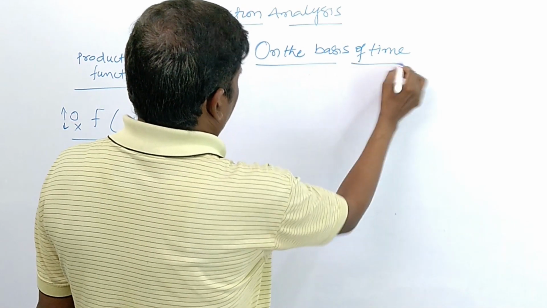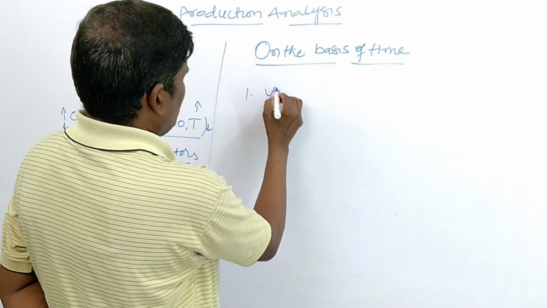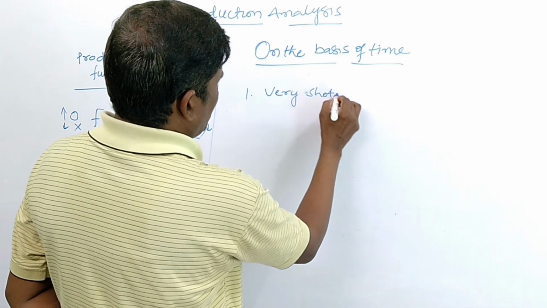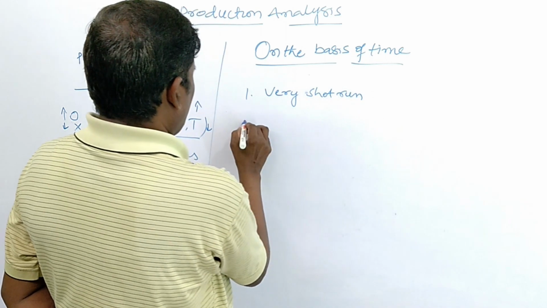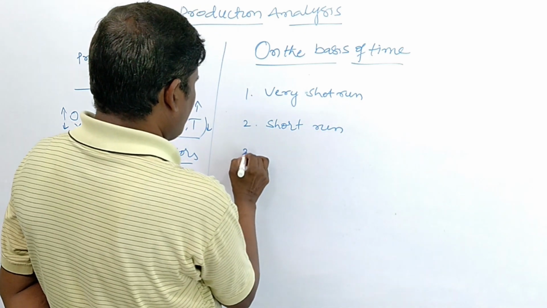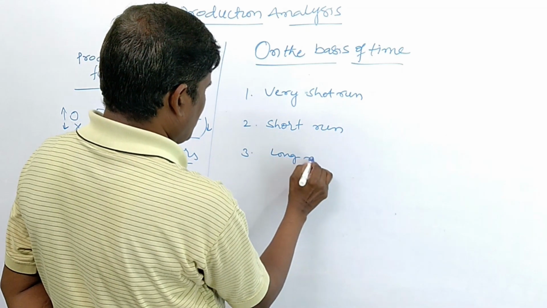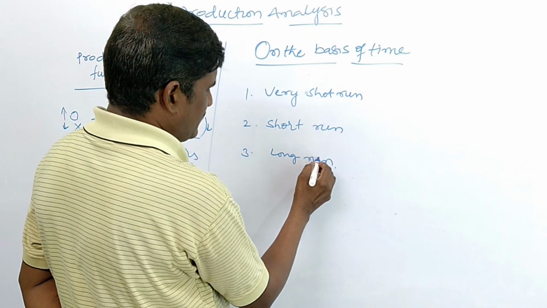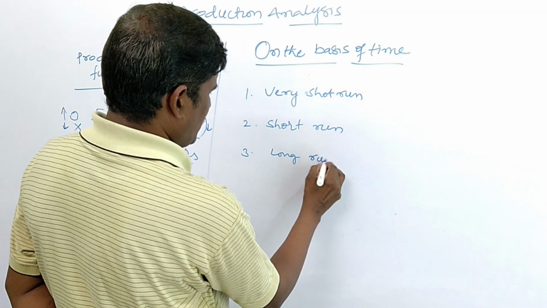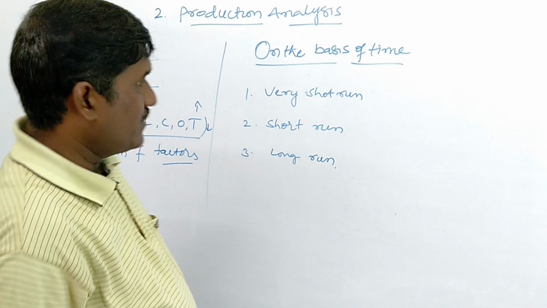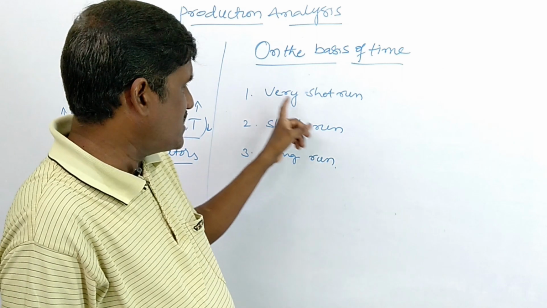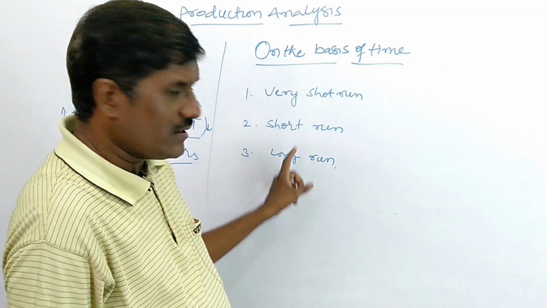On the basis of the time, one is very short run, and a long run. Simple. On the basis of the time it is divided into three categories. One is very short run, and a long run.